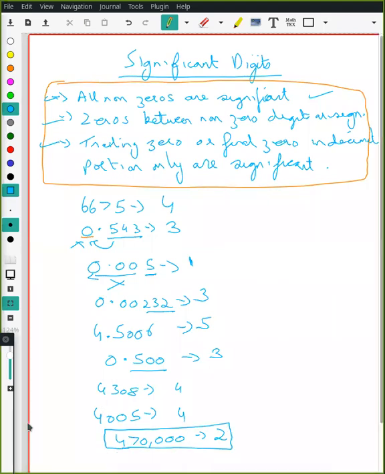Because the last zeros are not significant. Right? So what did we say? The first rule: all non-zeros are significant, and trailing zeros are significant only if they are in the decimal portion. So had I had 4.70, in this case there would be 3. But when there is no decimal, the trailing zeros will not be taken into consideration. So all the trailing zeros, since it's not a decimal, will not be significant. Clear about this, everyone?